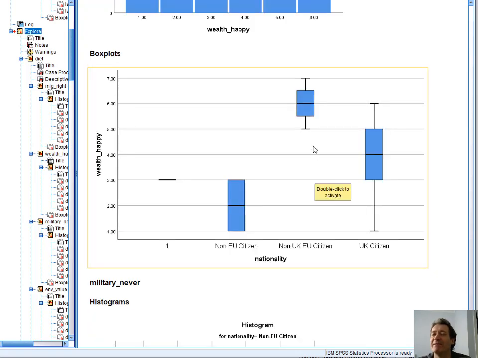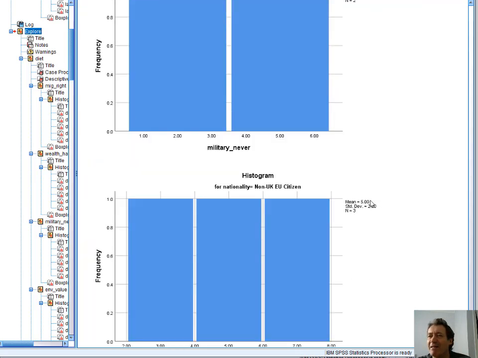Does wealth make you happy? Non-UK EU citizens seems to be higher. There's probably about 3 people, quite a big difference. Non-EU citizens much less likely. So it looks here as though the non-EU citizens are much less likely to believe that wealth makes you happier than the rest of the EU. I suppose it doesn't make any sense anymore because we're now outside, technically.